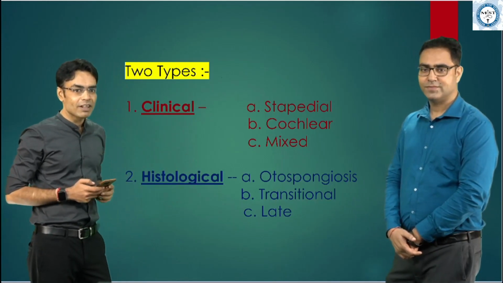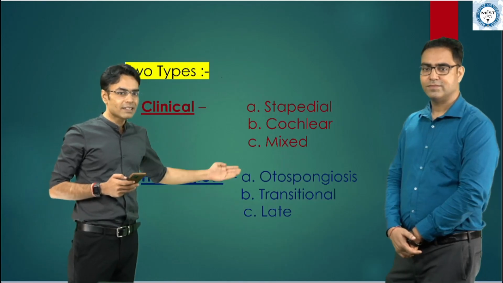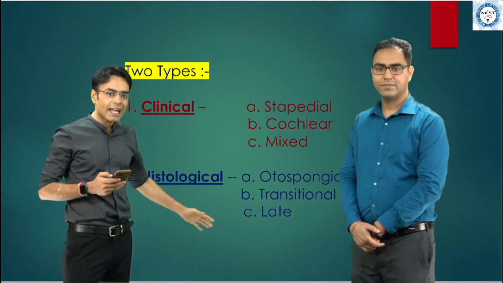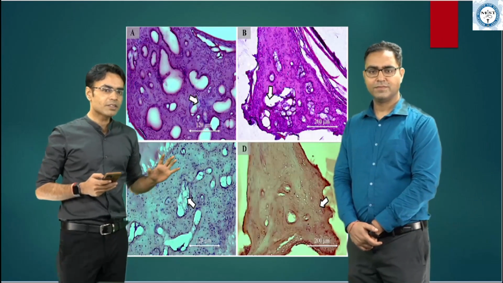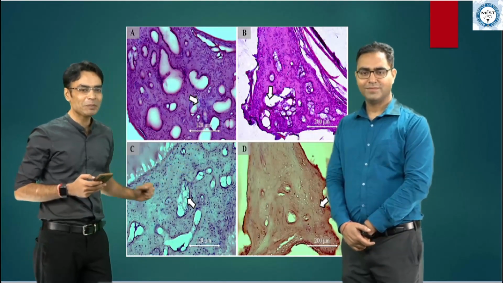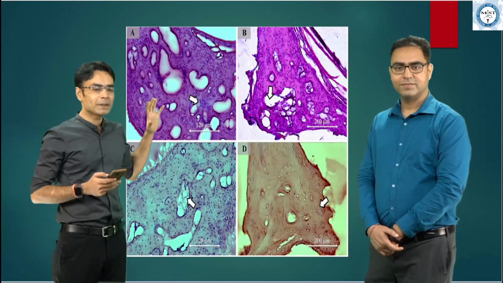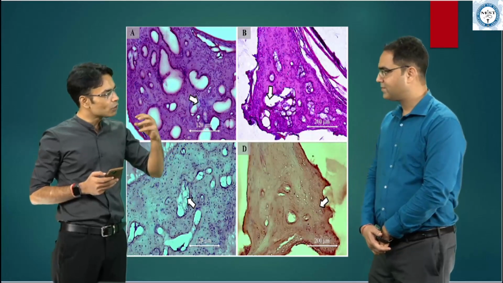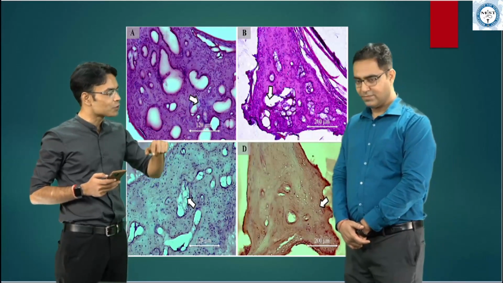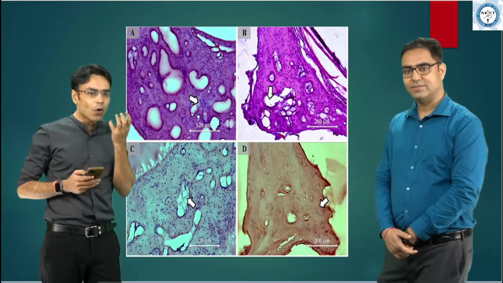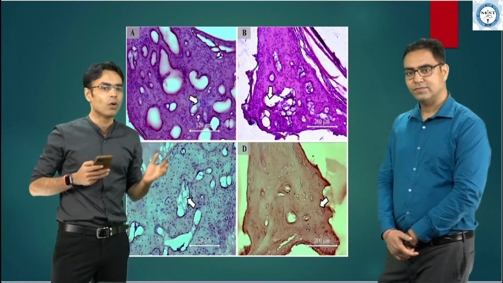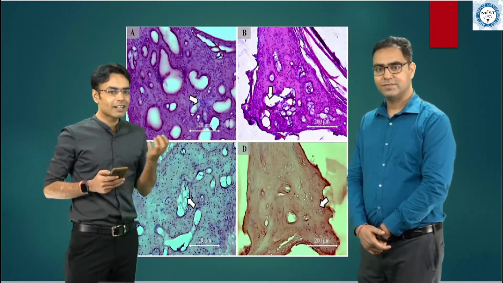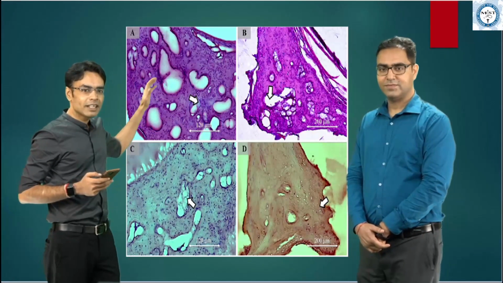Histologically, which is very, very important, we have three stages: the otospongiosis, the in-between phase, the transitional phase, and a late phase. Now, in this image, sir, this is how it looks under the microscope. Bone is getting involved, so the two cells for bone, osteoclast and osteoblast, have a big role here. Osteoclasts are the primary cells causing all the problem. They eat up the bony part and create a lacuna, and the bony part will be gone.